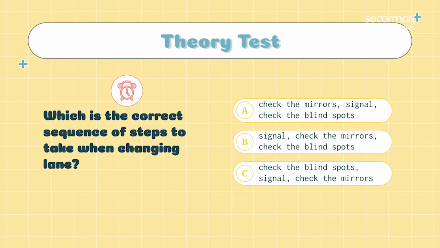All right, question 2. Which is the correct sequence of steps to take when changing lane? A, check the mirrors, signal, check the blind spots. B, signal, check the mirrors, check the blind spots. C, check the blind spots, signal, check the mirrors. Which is the correct sequence of steps to take when changing lane?